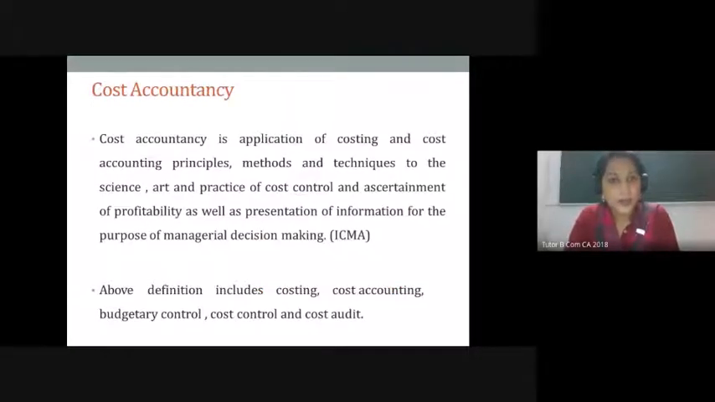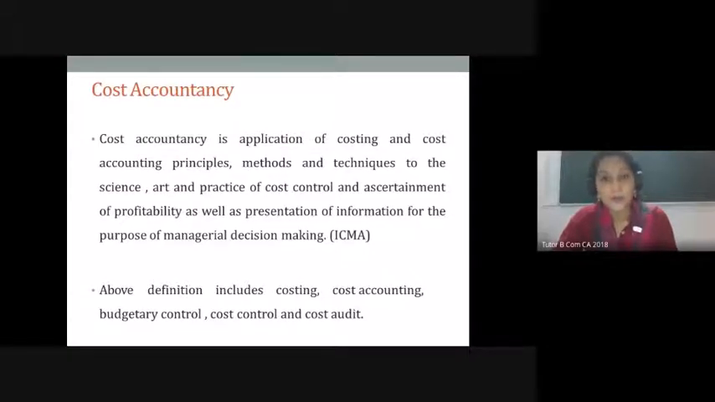Now, going ahead, I stopped here, I believe. Cost accountancy is nothing but the application of costing and cost accounting principles, methods and techniques. Now, why do we apply this? Cost accountancy is a branch of accountancy in which we apply the principles and techniques of cost accounting.